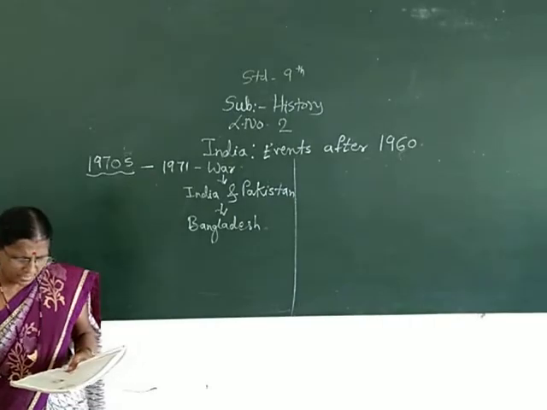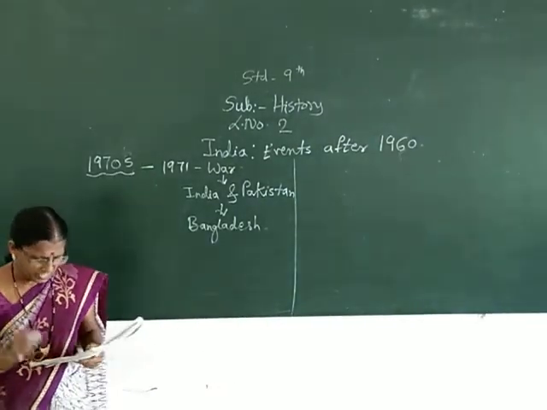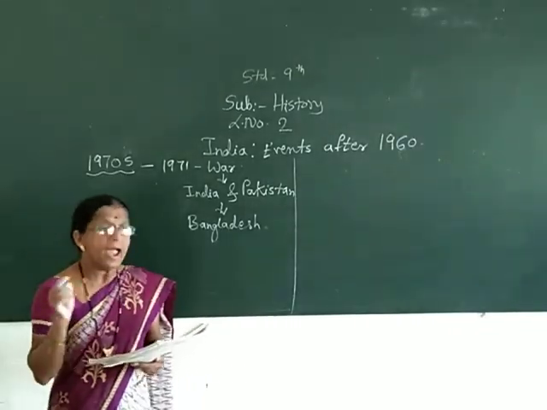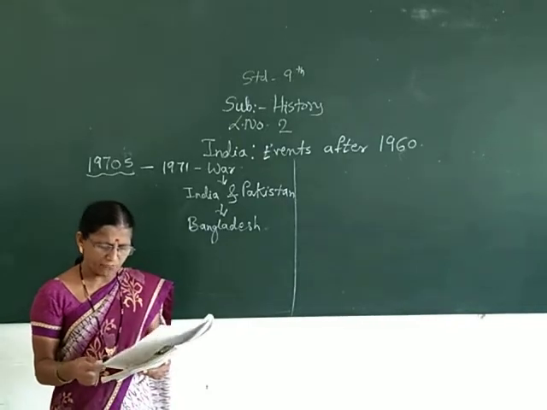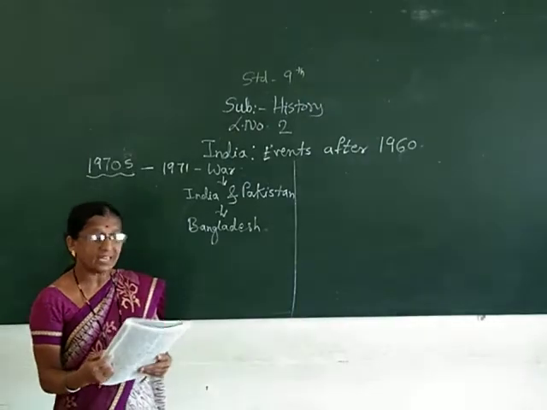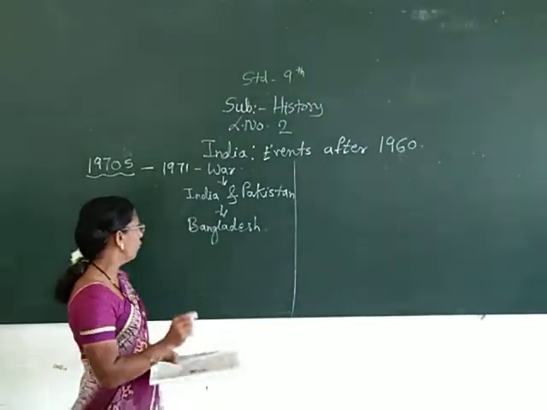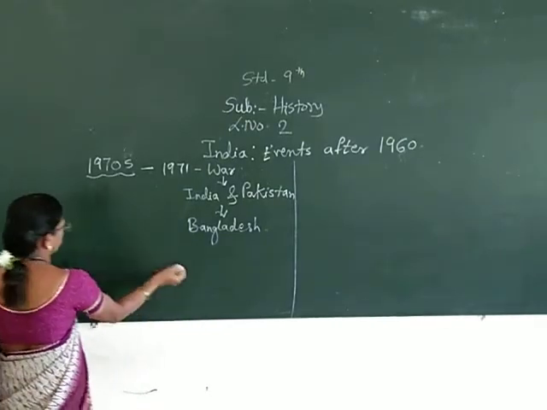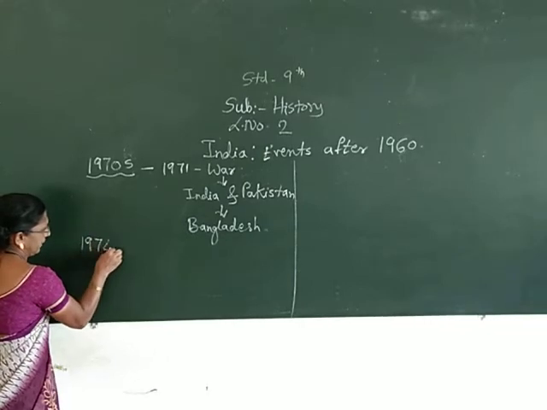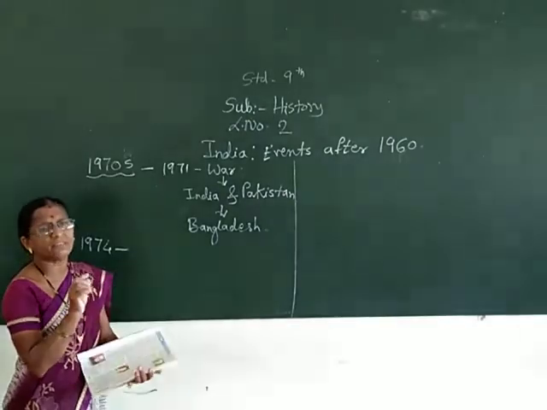Then, as a part of India's policy to use atomic energy for peaceful purposes, India successfully carried out an underground test of an atomic device at Pokhran in Rajasthan in the year 1974. So in 1974, at Pokhran in Rajasthan, an activity was carried out.